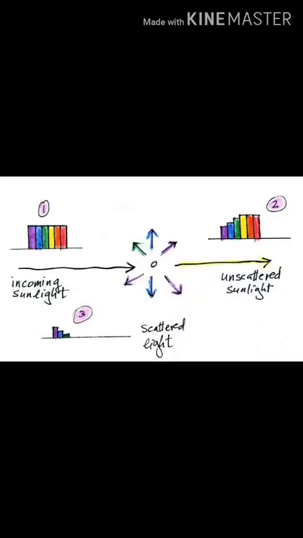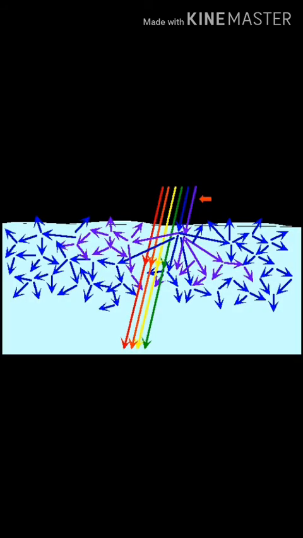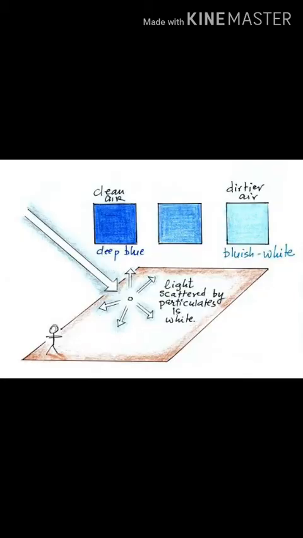When light enters the atmosphere, the longer wavelengths are least scattered and the shorter wavelengths are more scattered. So after entering the atmosphere, you can see here that violet scatters the most, but blue is visible most prominently to our eyes. Also, if the air is very clear, the color of the sky will be blue, and if there are more smoke particles, then it appears to be a very light blue.